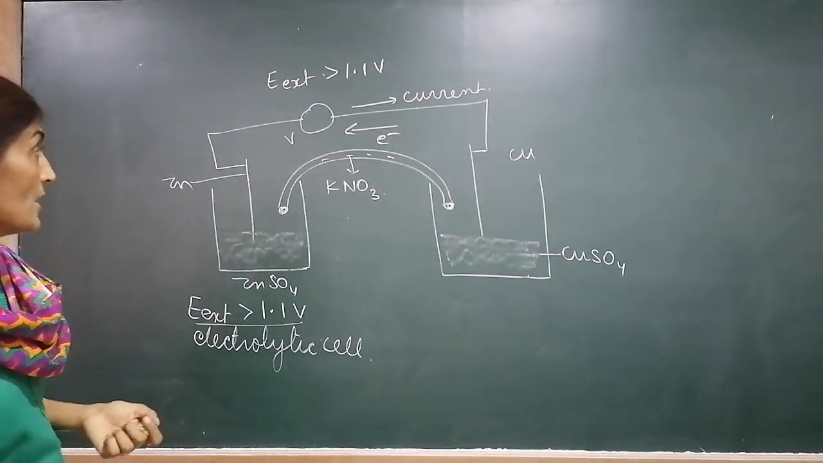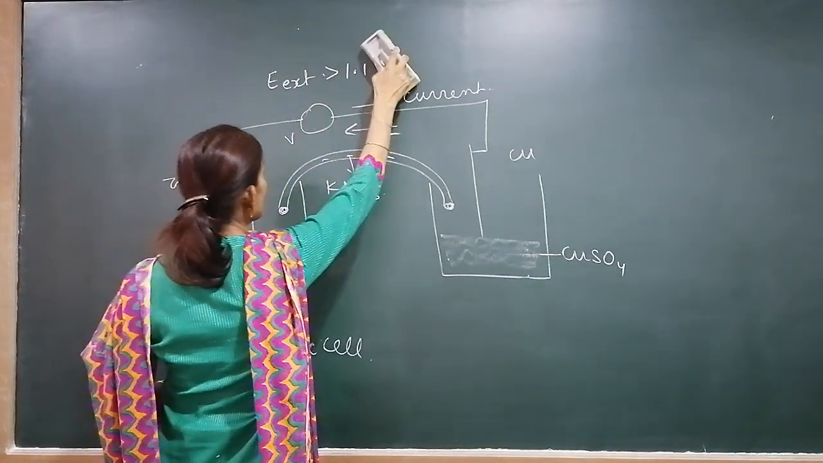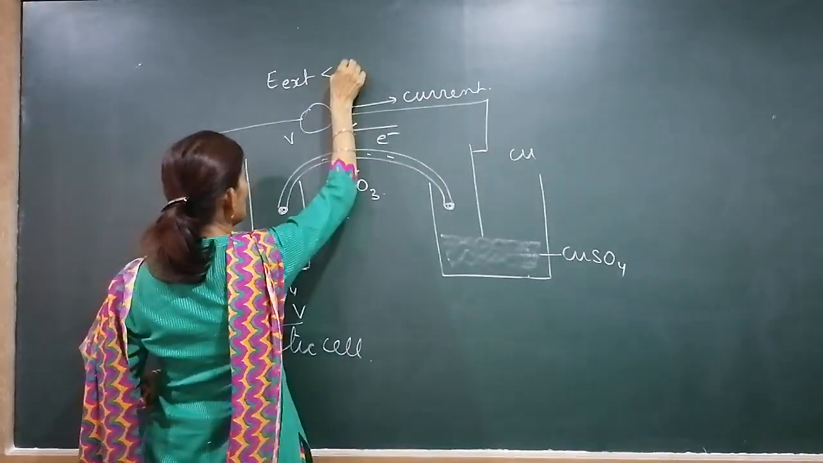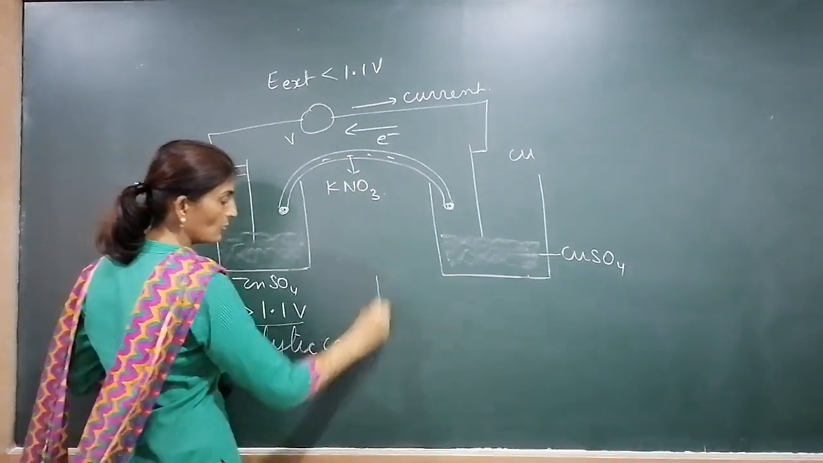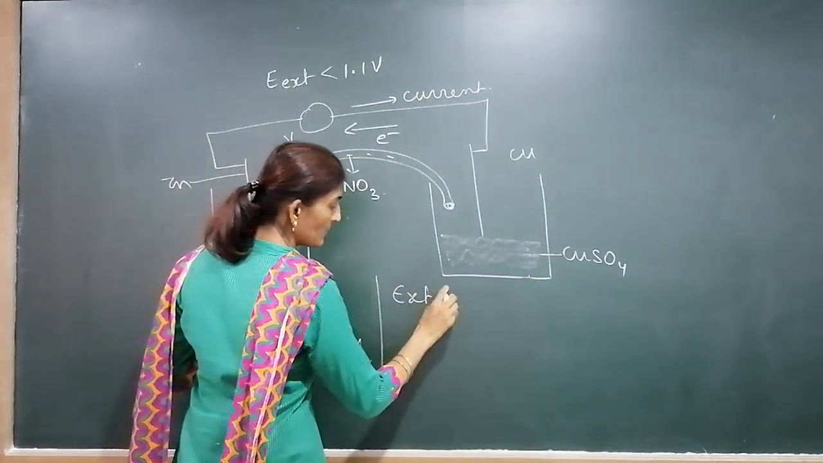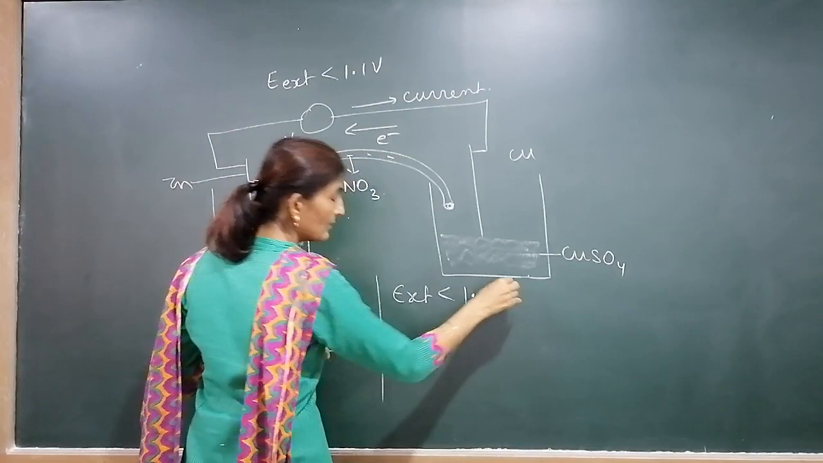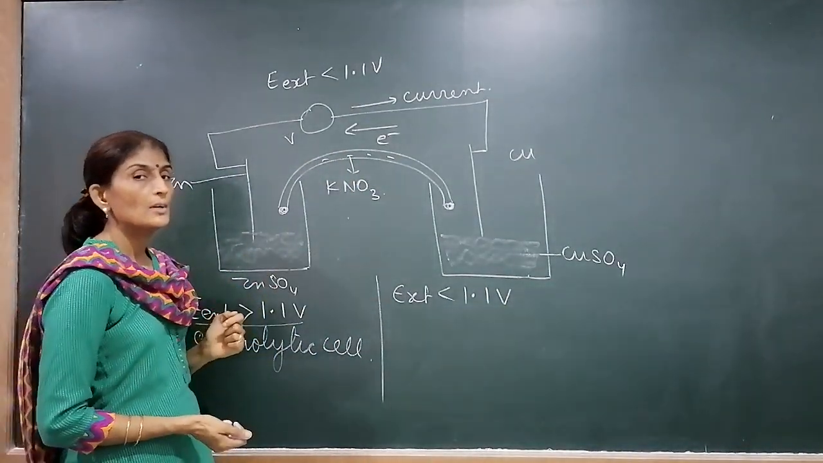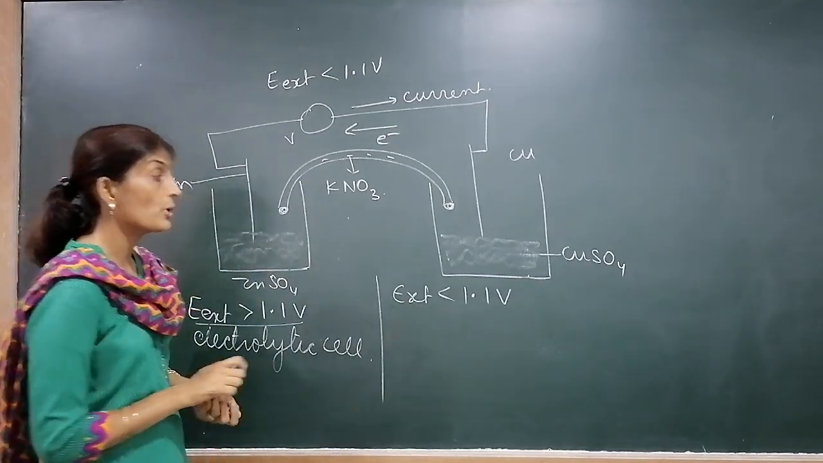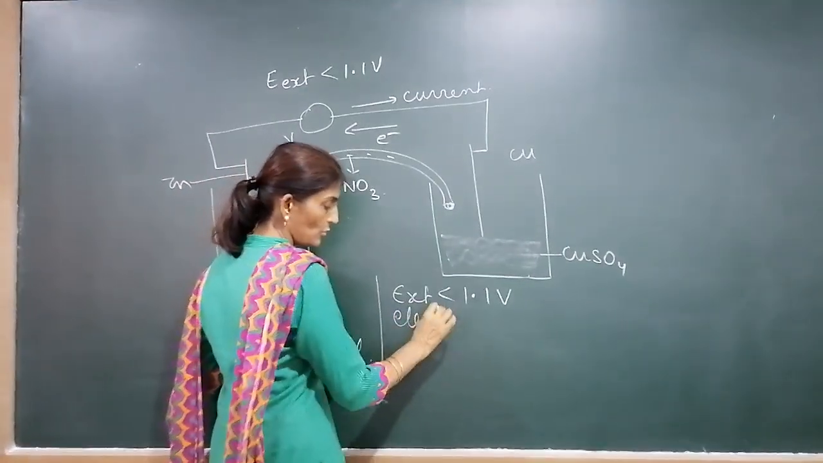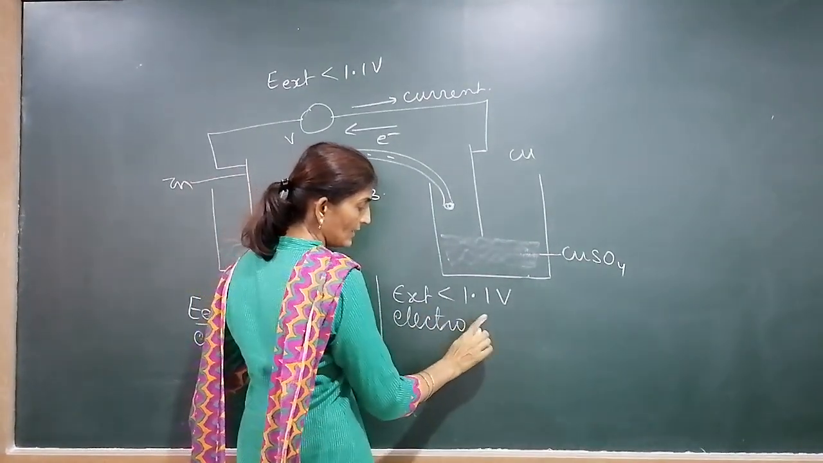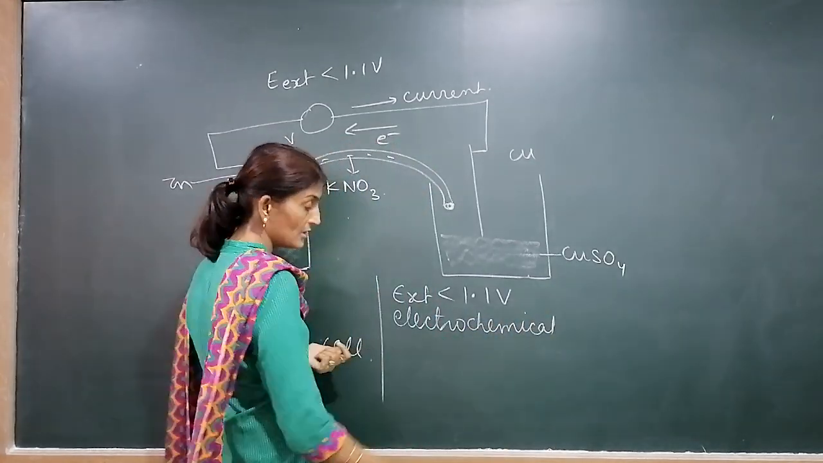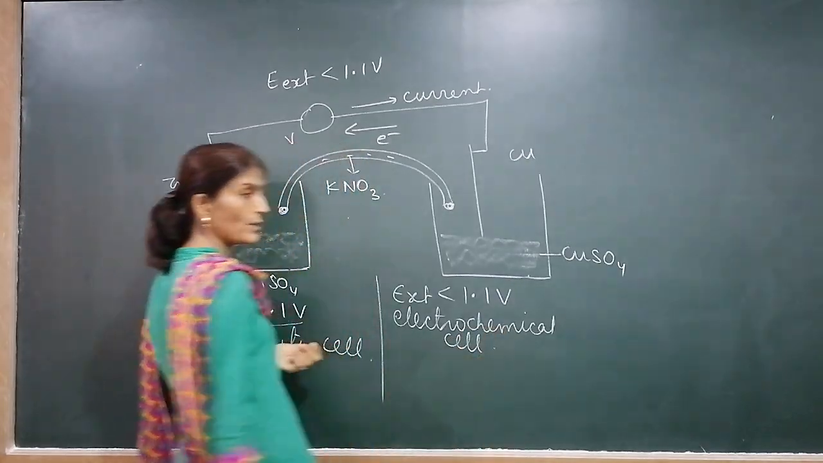Suppose the external voltage supplied, second case, is less than 1.1 volt. What happens when the external voltage applied is less than 1.1 volt? This cell has more voltage, that is 1.1 volts. So this cell will act as an electrochemical cell. The reaction takes place spontaneously and we are getting electrical energy.